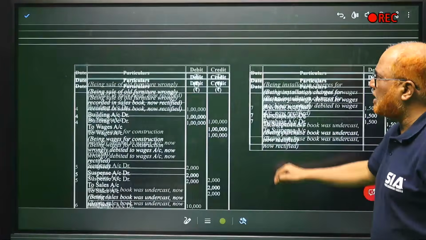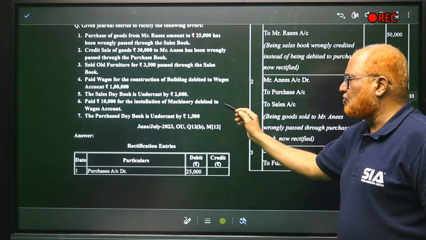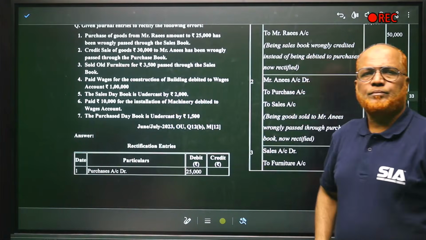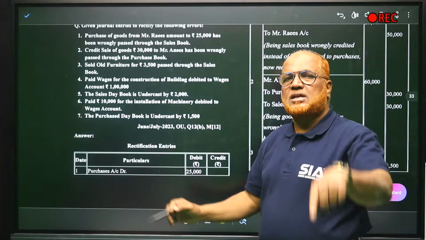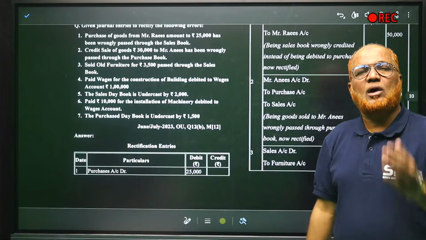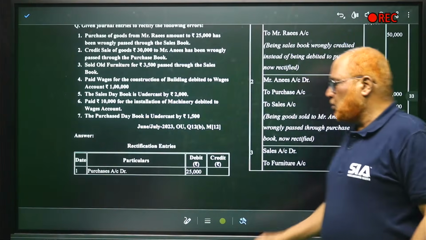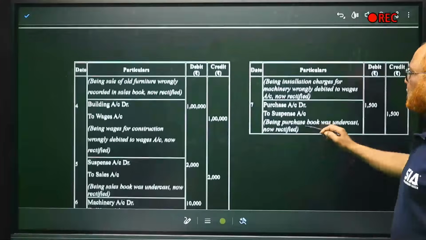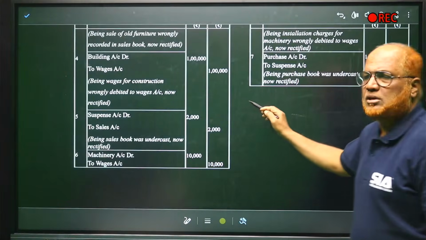Sales book is undercast. Next one is paid 10,000 for the installation of machine debited to wages account. Wages paid 10,000 for machine installation, but by mistake it is debited to wages account. Now we credit wages account and debit machinery account. So machinery account debit, wages account credit.